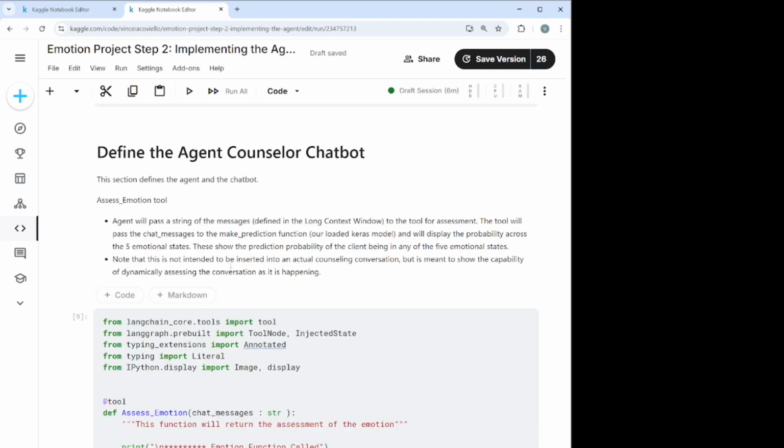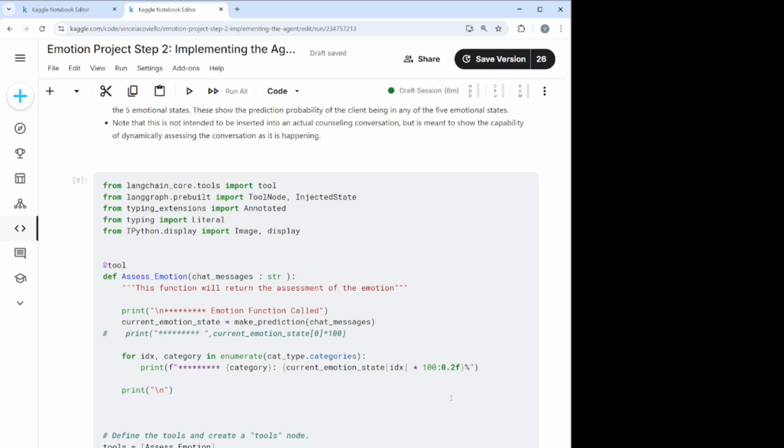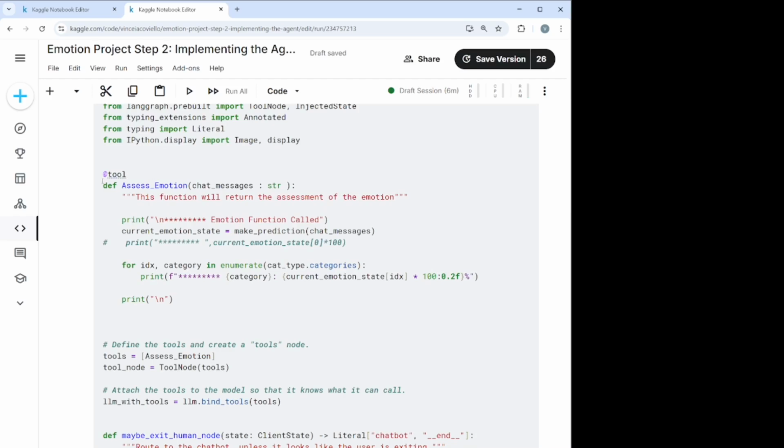So here we define the agent counselor chatbot. The only piece that I want to draw your attention to is the part where we actually define the tool and the input to the tool, the assess emotion tool. As I stated earlier, we just told the AI agent how to use the tool, and it would configure the data in the right format to pass to this tool.